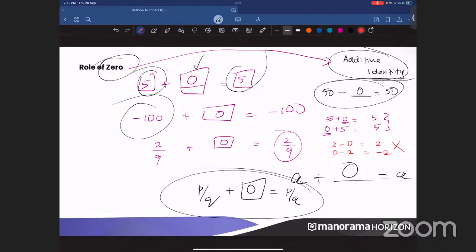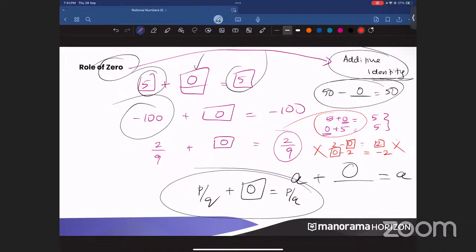We won't call it a subtractive identity. Why is subtractive identity not possible? You subtract 2 minus 0, you will get 2. But when you subtract 0 minus 2, it is not commutative. You cannot do it in any order. Here it is possible, but here it is not possible. Clear? Understood this property, why it is not a subtractive identity?